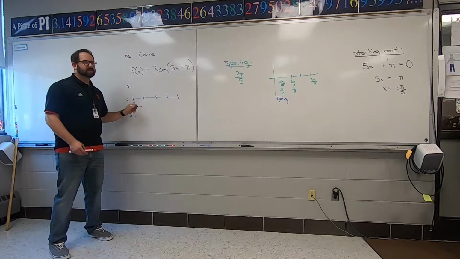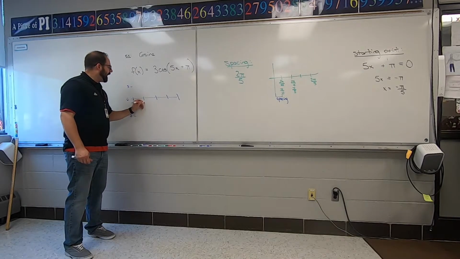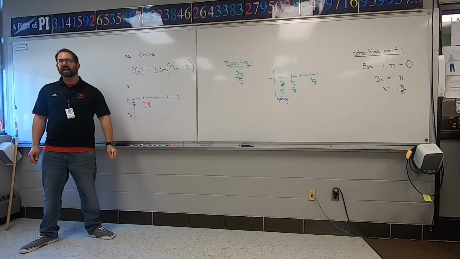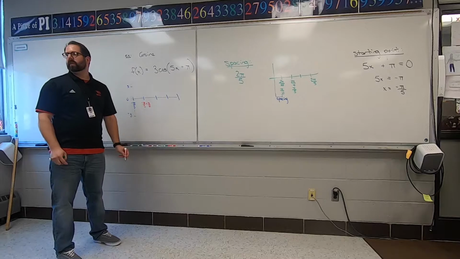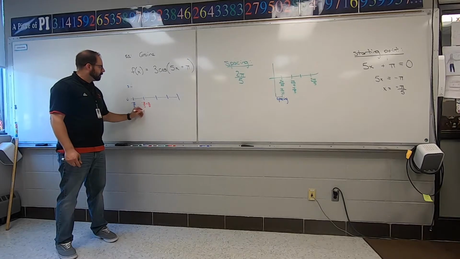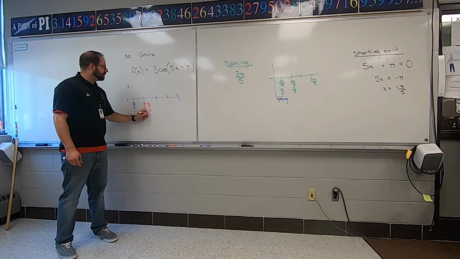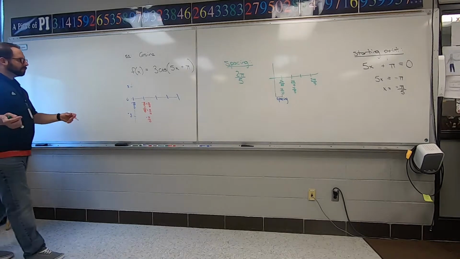And so now 4 hash marks after it, here's how you do it. You just take the first hash mark and you add what your spacing is. So this is pi over 10. That's that first hash marker. I'm adding the pi over 10 as my spacing over. Can't you actually add that together? Yeah, you can actually add that together, because you'd have to get this as a 10. So this would be negative 2 pi over 10 plus pi over 10, and this ends up being just negative pi over 10. So it's getting closer to 0, 0. And then I add another pi over 10, 0.